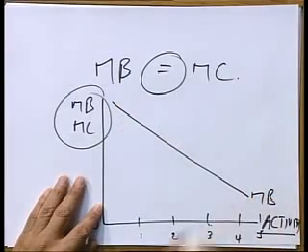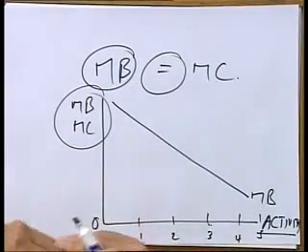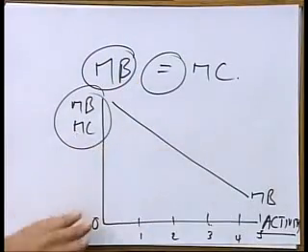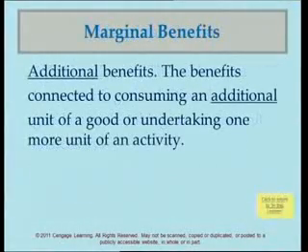What actually happens, what is marginal benefits? Let's define marginal benefits. Marginal benefits is the additional benefits that you get by consuming an additional unit of a good or doing one additional activity.